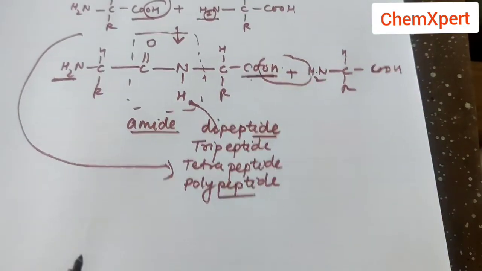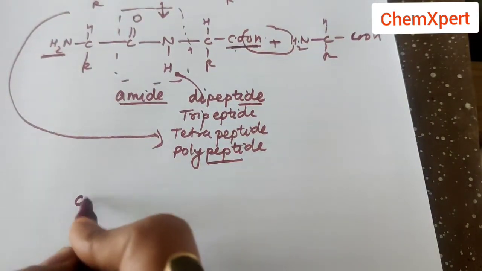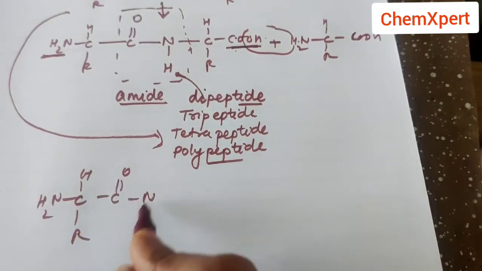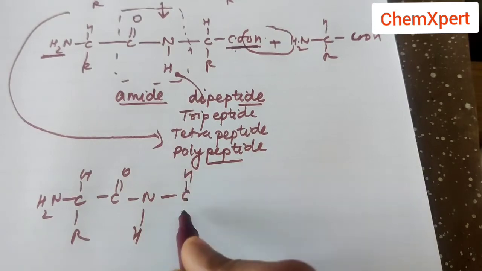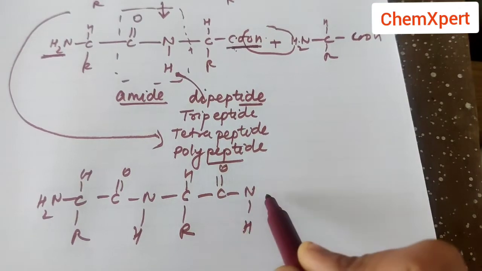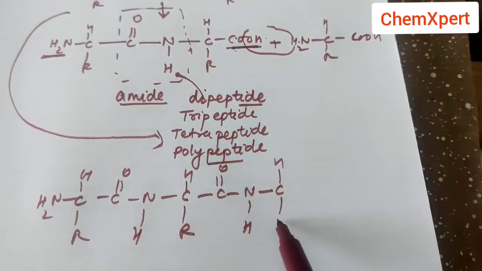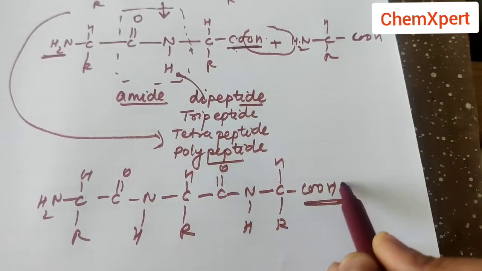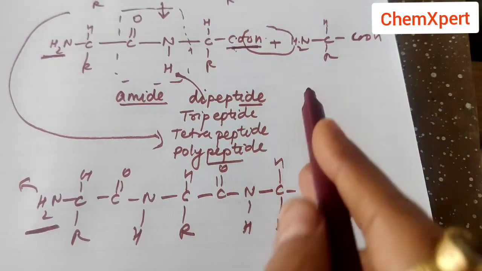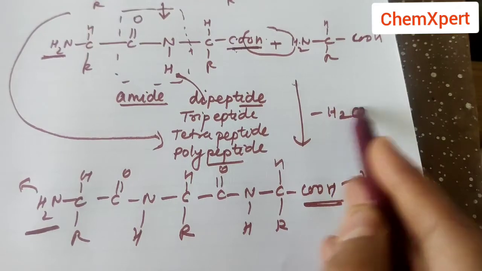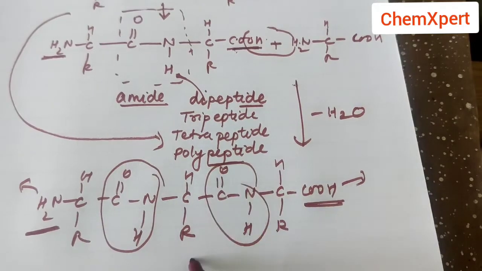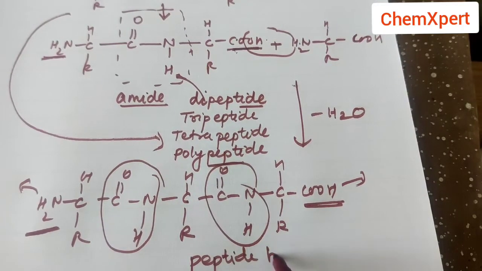Now the chain consists of this part, CHR NH2, CO NH bond, then this CHR, again CO, again NH, and again this is free to combine with another amino acid. So it can condense, and in each condensation there is a loss of a water molecule. This kind of CONH linkage is known as a peptide bond.